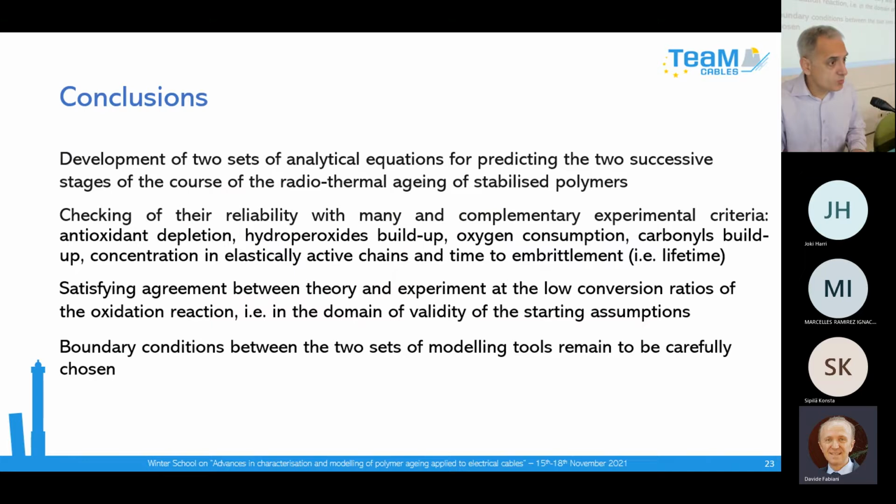Okay, so I hope with this rapid presentation I have shown how we try to find a kinetic model to simulate what we obtain experimentally in this project. This simple model can be used directly in different codes in order to simulate more complex polymer pieces in 3 dimensions. Thank you for your attention.